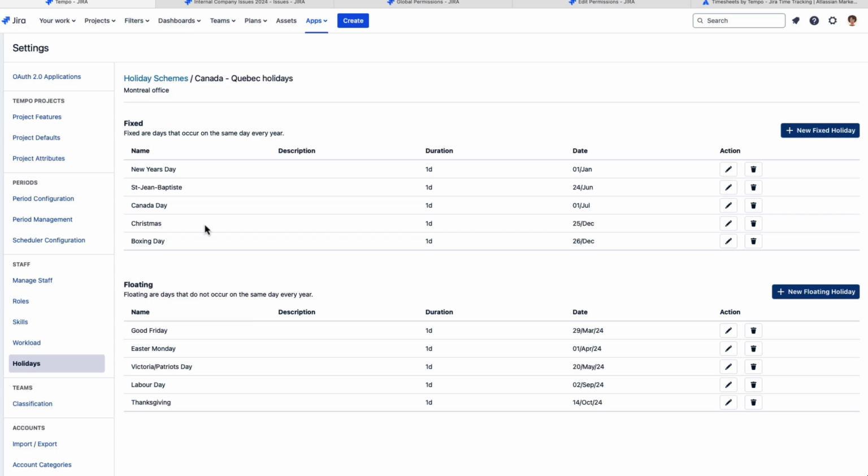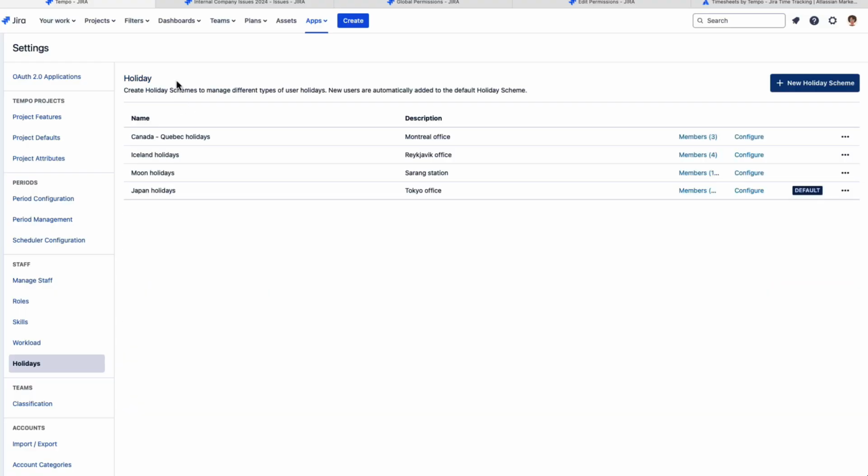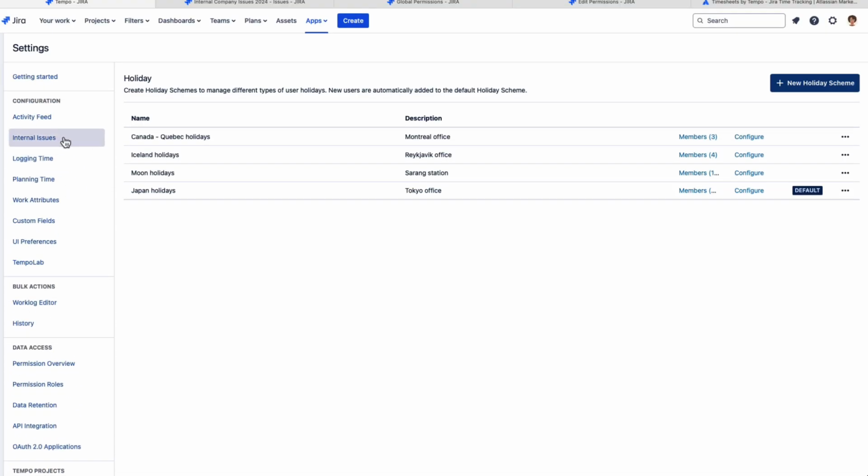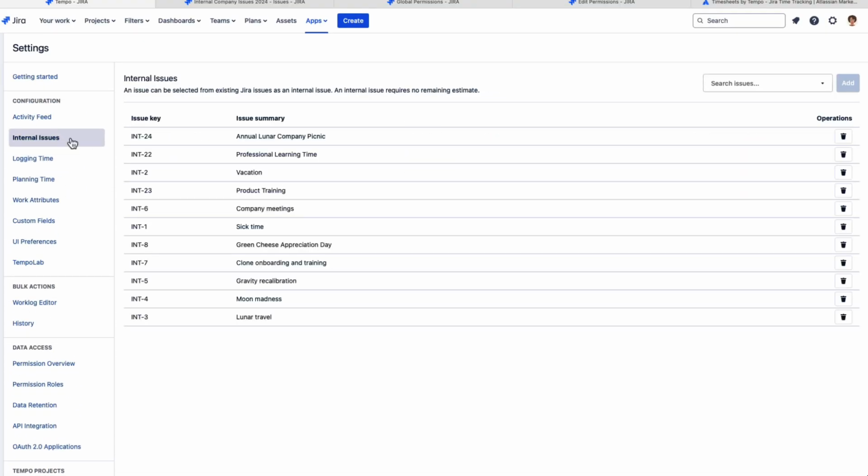So let's go back here. One thing to note is that holiday schemes are not meant for vacation days or personal time off, and that will be done with internal issues, which I will show you next. So if you scroll up here and we go to internal issues. And these are also configured by the Tempo admin.